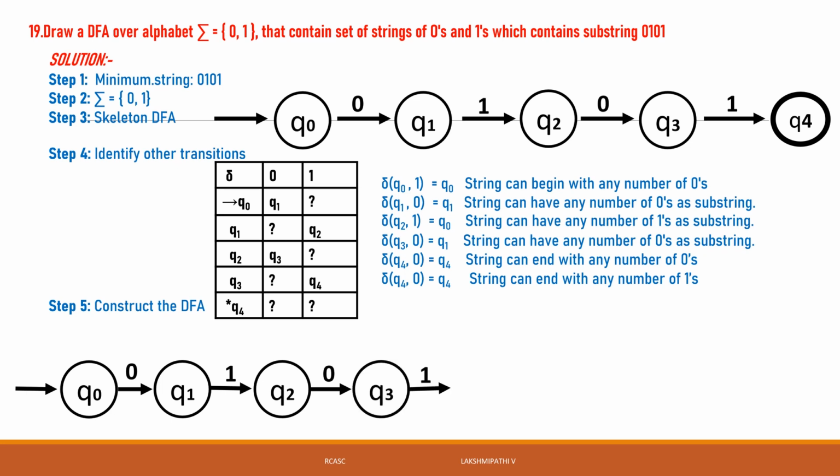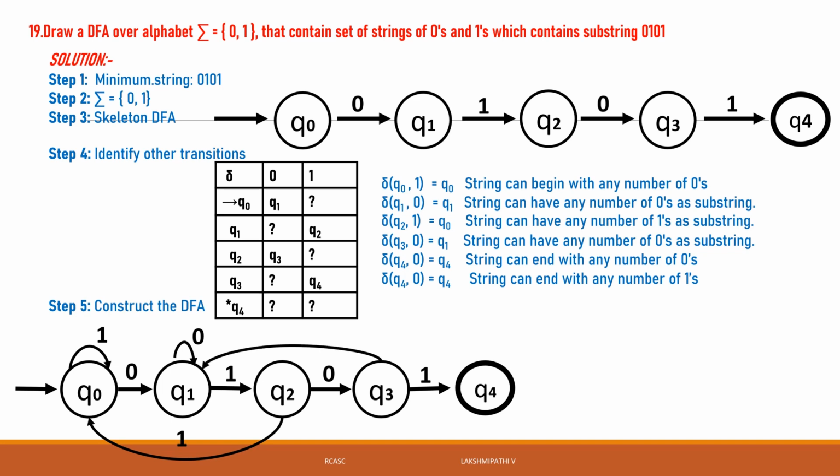Then q3 of 1 is q4. Then once again q0 of 1 is q0 only. q1 of 0 is q0. Then q2 of 0 is q0. So q2 of 1 is q0. The q3 of 0 is q1. Then once again q4 of 0 is itself. Then q4 of 1 also itself. See, that is only it.